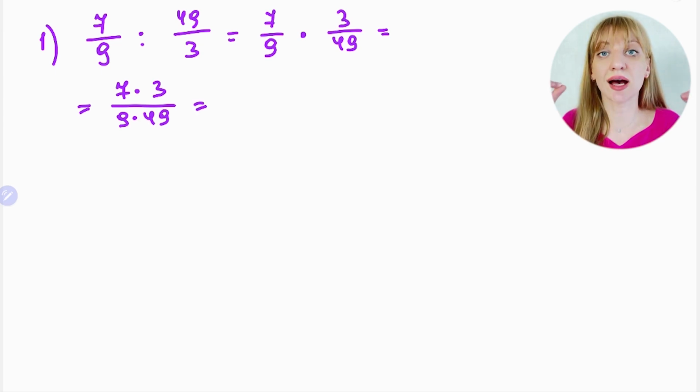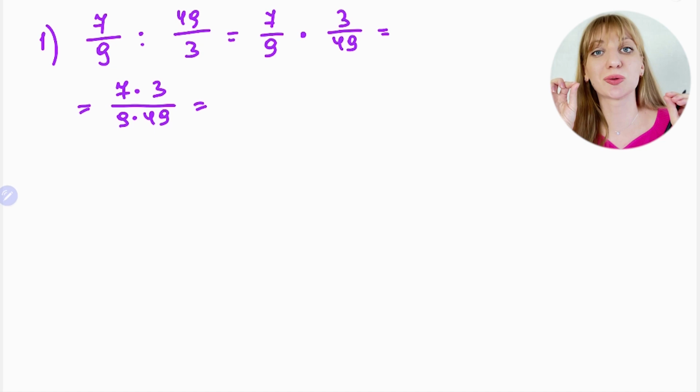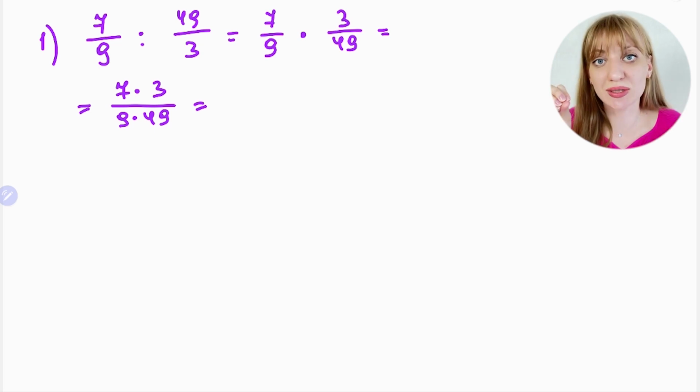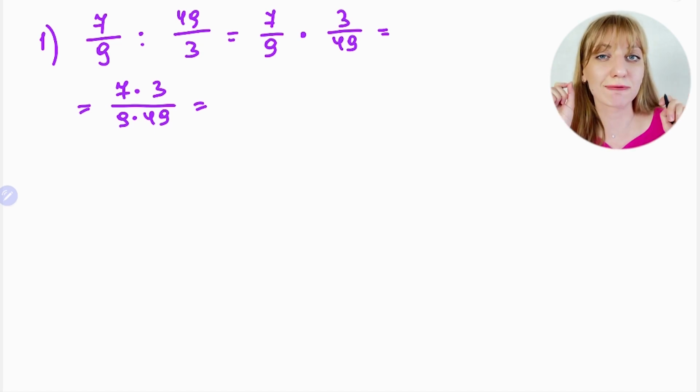And of course, I always teach my students, before you do multiplication, firstly think maybe you could simplify, because it's much easier to multiply smaller numbers than bigger numbers, especially when there's no calculator. With my students, we use the calculator only in specific cases, because you need to have practice.